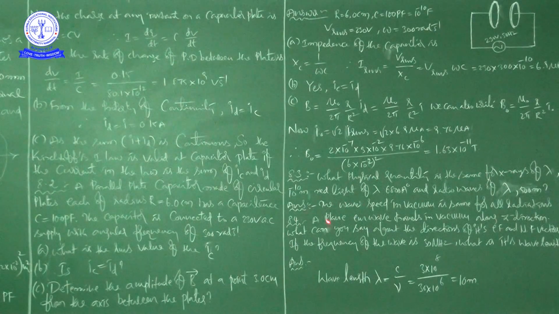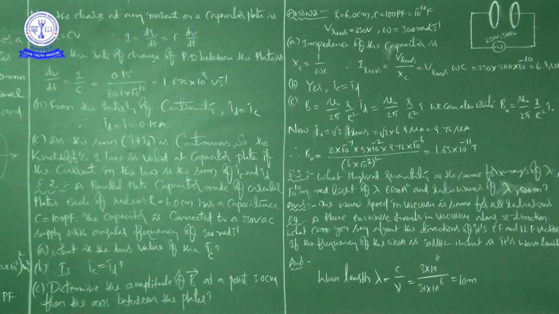After that, 8.3 is a small problem. What physical quantity is the same for X-rays of wavelength 10 to the power of minus 10 meters, red light of wavelength 6800 angstrom, and radio waves of wavelength 500 meters? Here the wave speed in vacuum is the same for all radiations, that is 3 into 10 to the power of 8 meter per second.